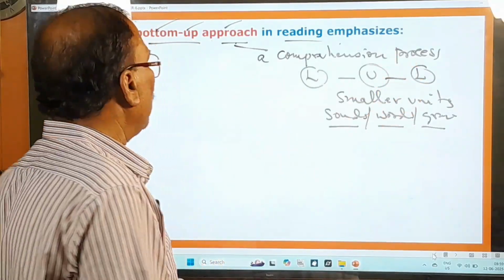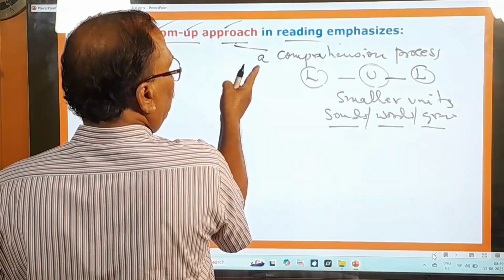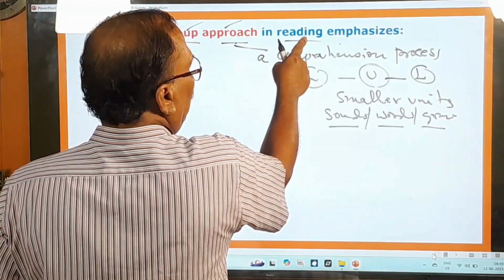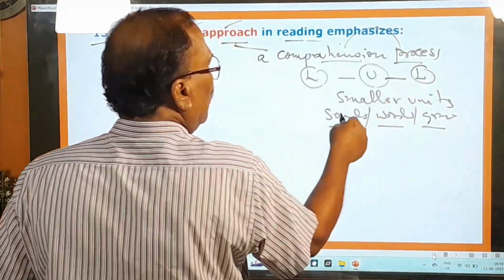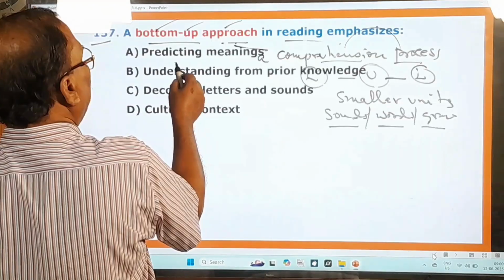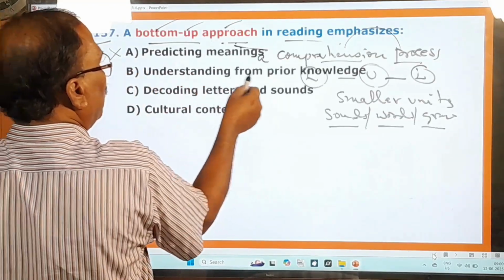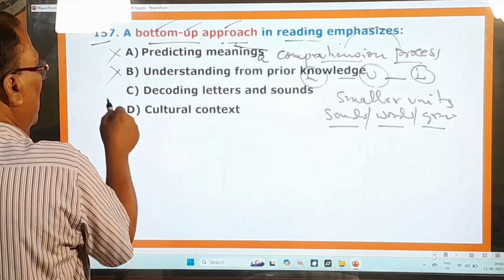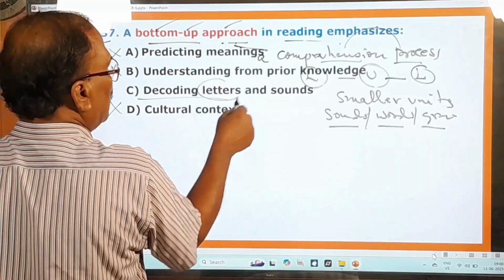So this is called the bottom-up approach in reading. It's a comprehension process. And what are the options given here? Predicting meanings, no. Understanding from prior knowledge, no. Cultural context, no. But decoding letters and sounds.